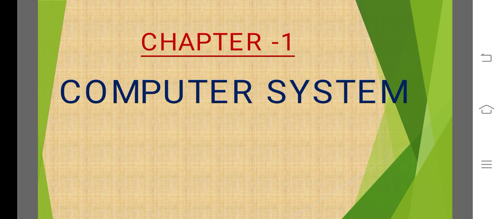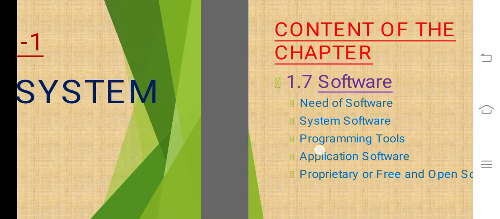In this lecture, I will explain chapter 1 of class 11 Computer Science, and the chapter name is Computer System Organization or Computer System. In some books, it is written Computer System, and in some books, it is written Computer Organization. Whatever it is, both are the same.